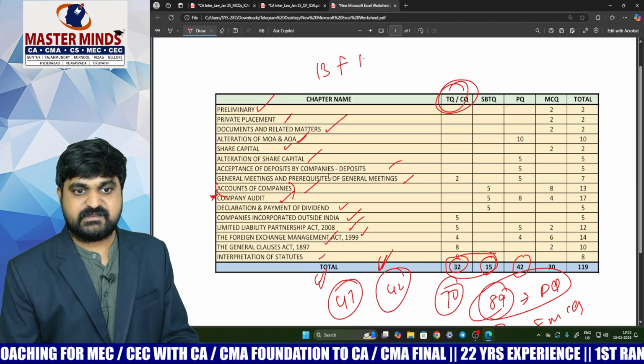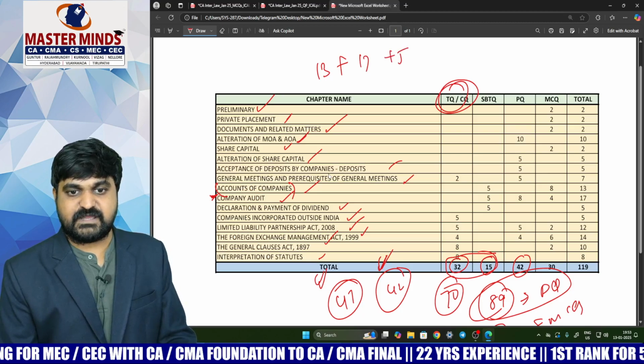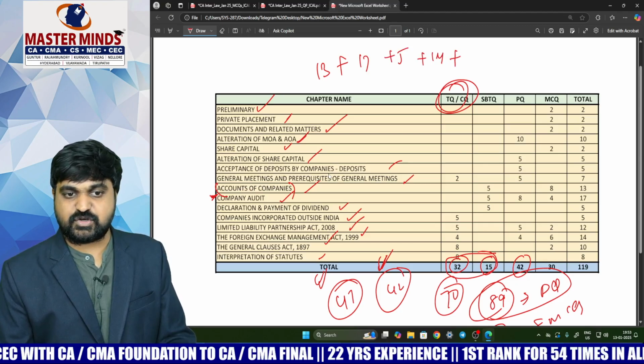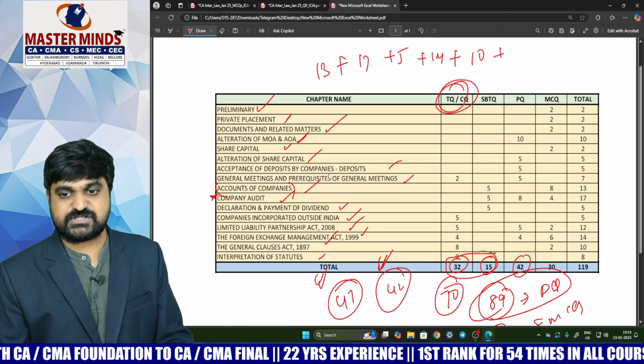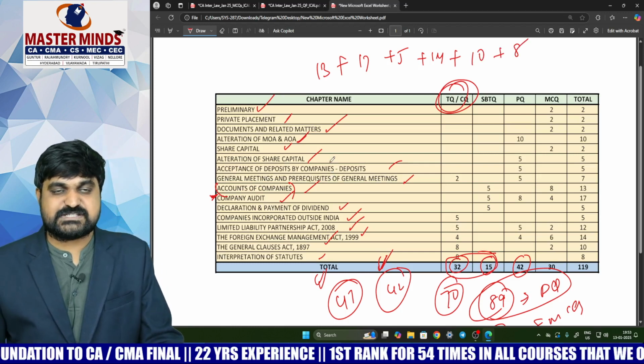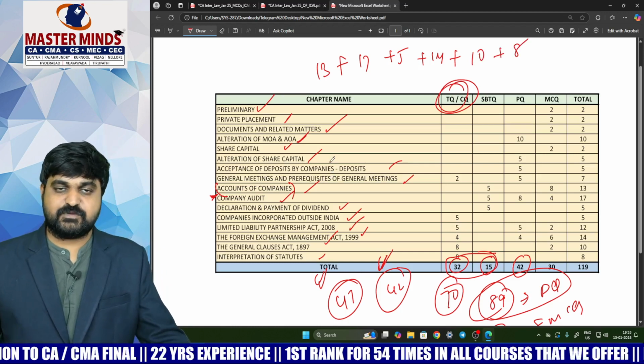Company audit, 17 marks. Dividend, 5 marks. Next one, LLP Act, 14. General Clauses Act, 10 marks. Interpretation of statutes, 8 marks. These are the important chapters which were given before the exams.